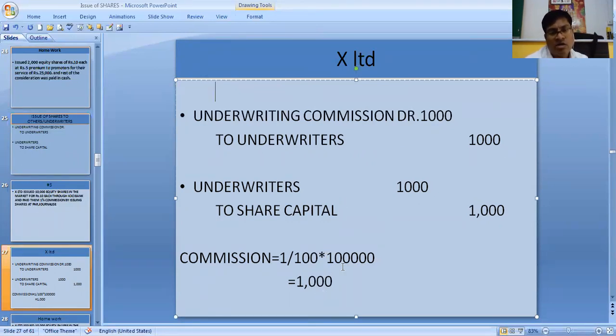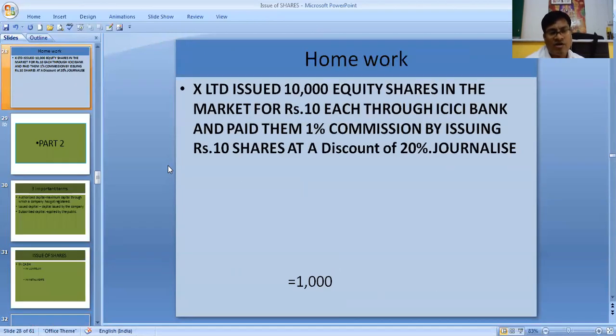So this commission 1,000, underwriters account debit to share capital, if you will write, this amount will be 1,000 per person, because underwriters to share capital, underwriters account will be debited, previously created, now debited. And what else? Next is one more homework.